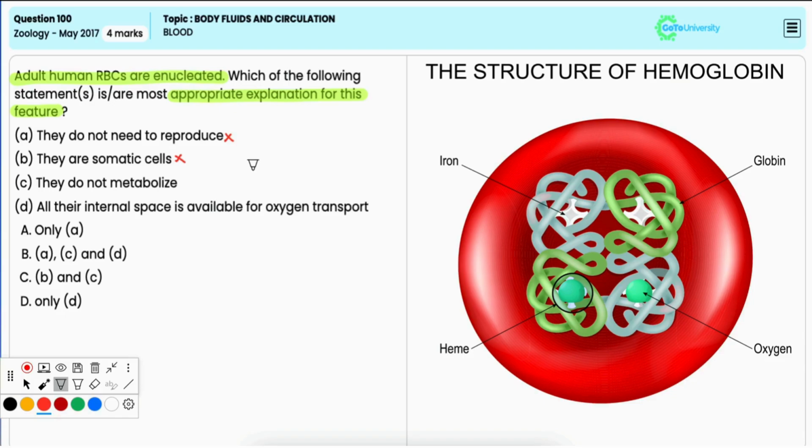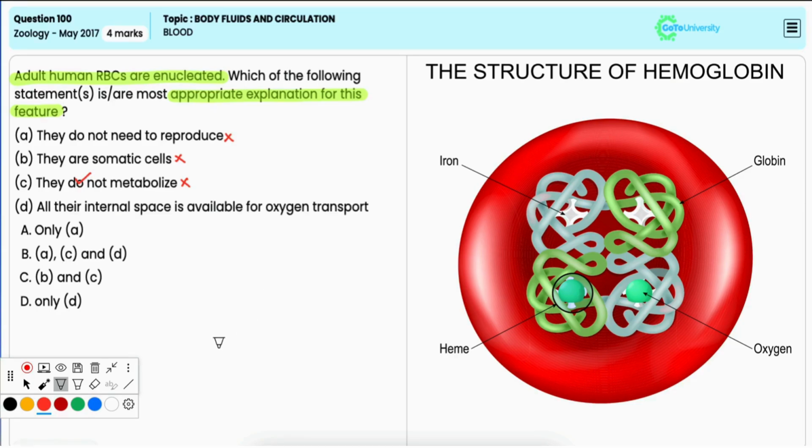Option C, they do not metabolize. This is also incorrect because RBCs do metabolize, but anaerobically, to generate ATP. However, they lack mitochondria and they do not undergo oxidative phosphorylation. But this is not the reason why the RBC is enucleated.